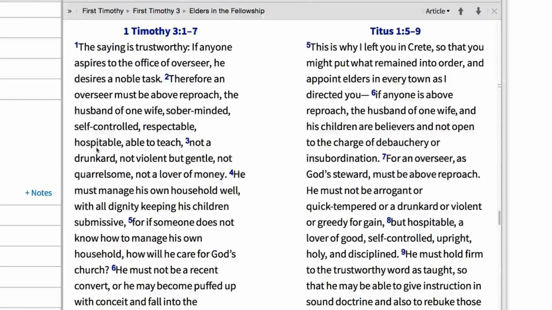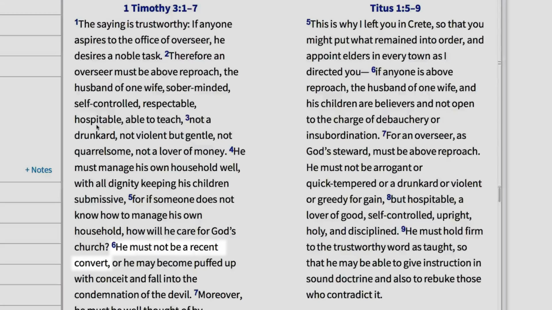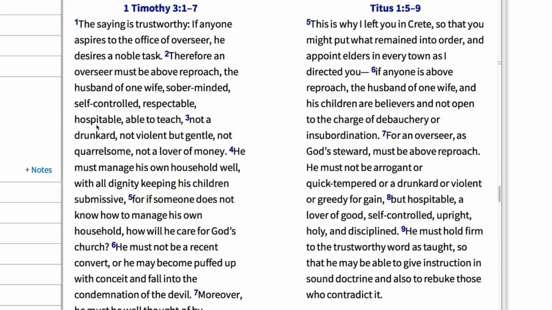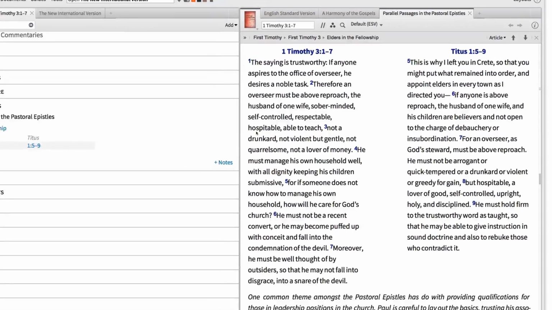Looking at these texts side by side, one obvious difference is that in 1 Timothy, Paul warns against appointing a recent convert, a warning not given in the book of Titus. Many believe that Paul included this warning in 1 Timothy and not in Titus because the church at Ephesus had existed for some years and could be more selective in their choice for leaders.